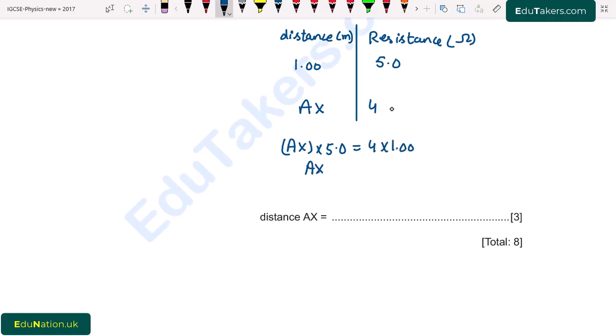So AX will be equal to 4 into 1.00 divided by 5.0, which is 4 over 5.0, that is 0.80 meter. So distance AX will be equal to 0.80 meter.